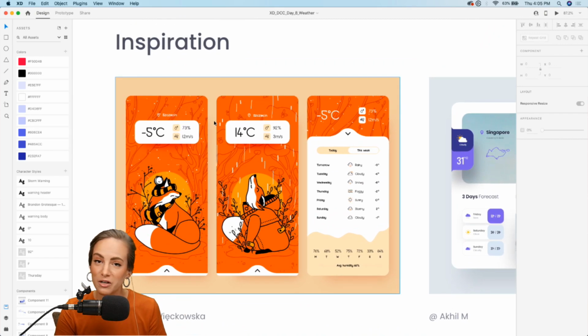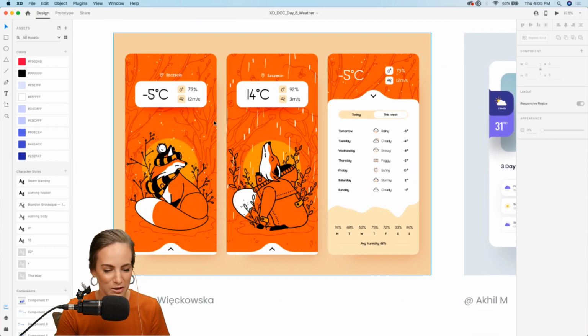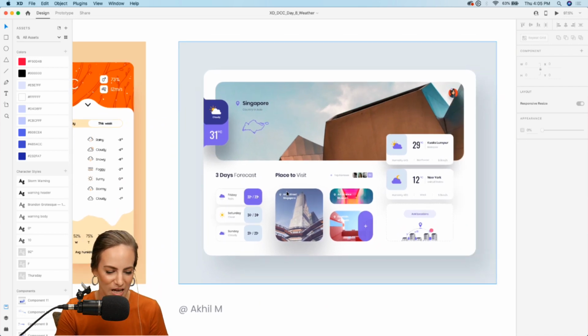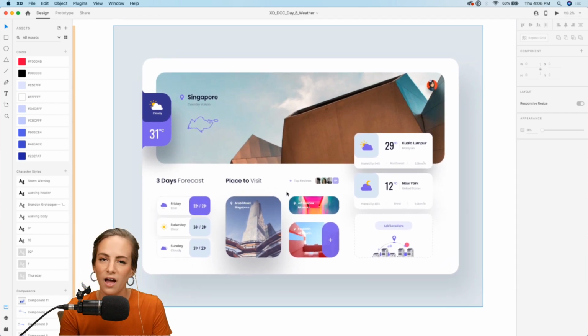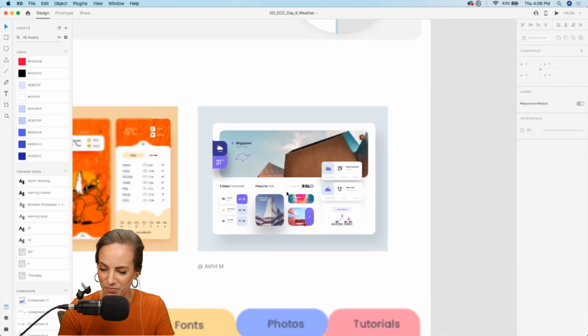Some inspiration for you guys, of course. This one I thought was really cute, a cute illustration by Marta. Just my own preference, I do think the illustration is a little busy, so it's drawing your attention away from the actual temperatures, but it's a cute little addition. And this one by Akil, if you want to do a web 1920 by 1080 size instead, you're welcome to do that. I'll be doing mobile. But obviously it's pretty straightforward. We just want the users to know what the weather is.